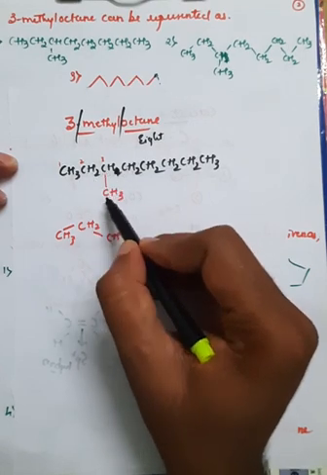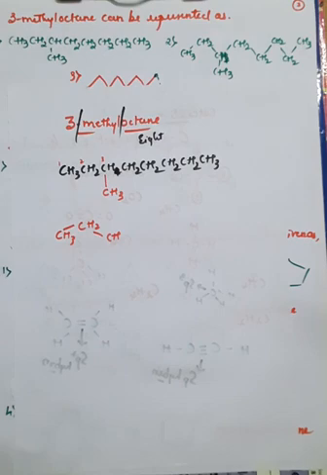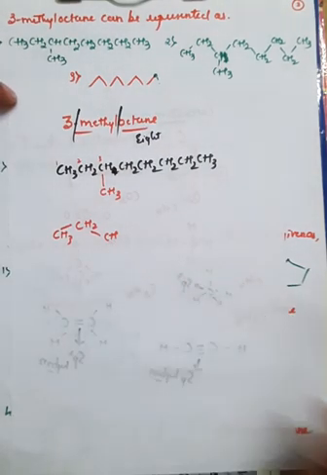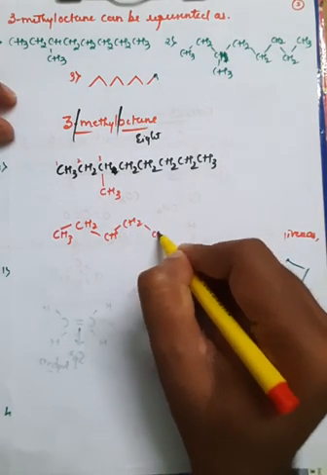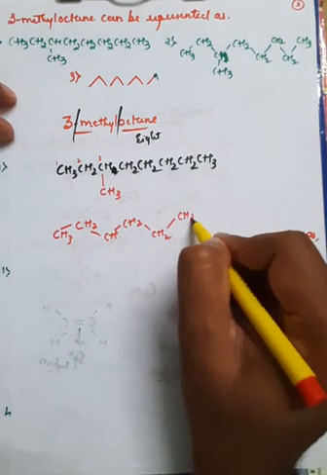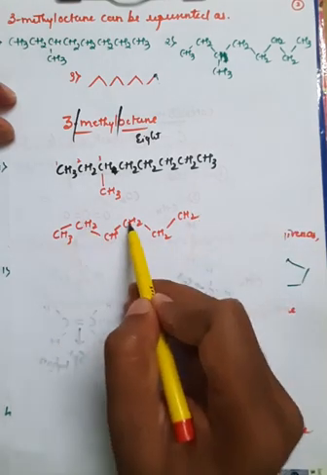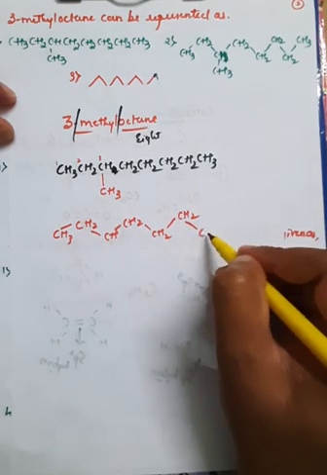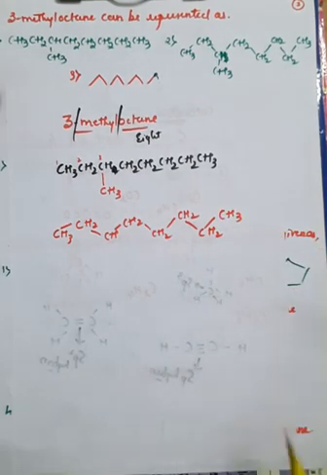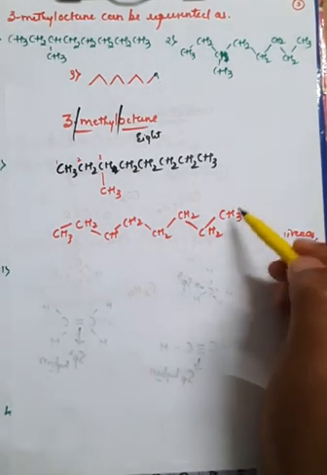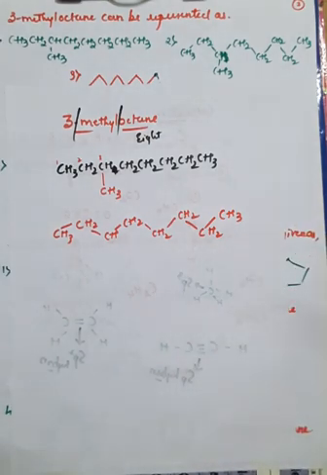So this is CH, the third carbon atom, and it is further bonded with CH2, CH2, CH2. Count the number of carbon atoms, 1, 2, 3, 4, 5, and 6, and we'll go for the 7th one, that is CH2, which is further bonded with CH3, because it is a terminal carbon. Terminal carbon will always be bonded with 3 hydrogen atoms.